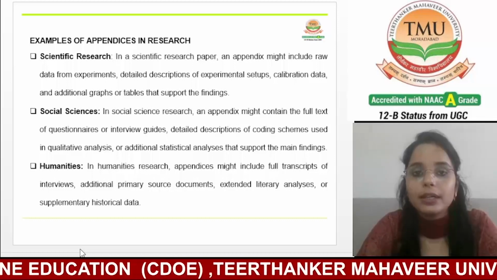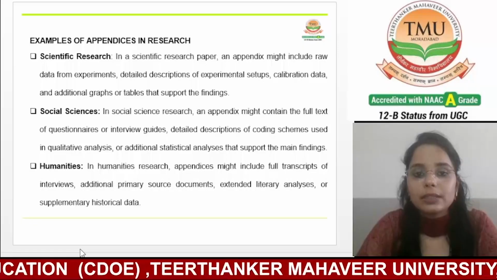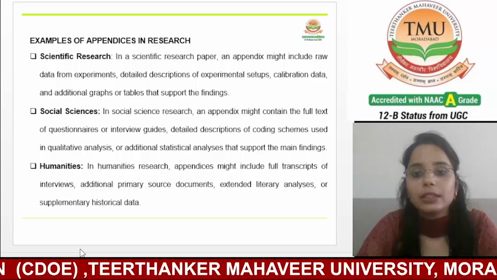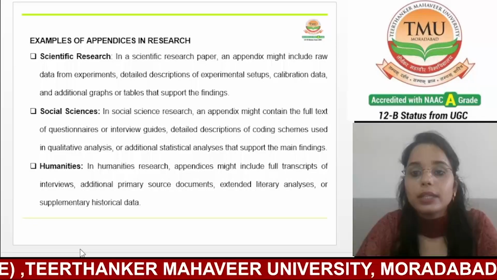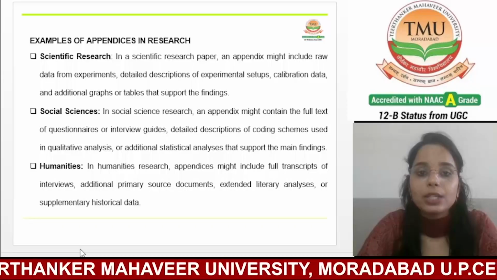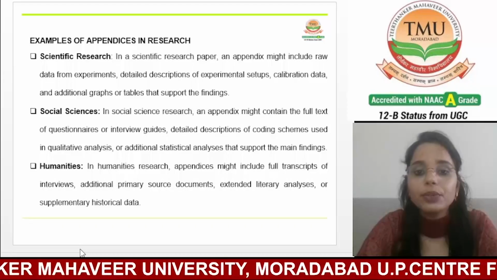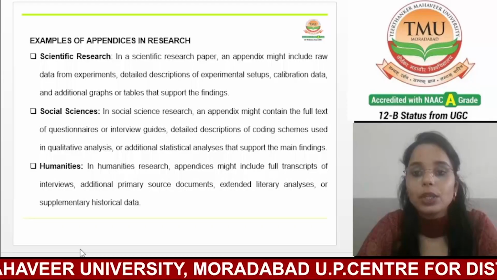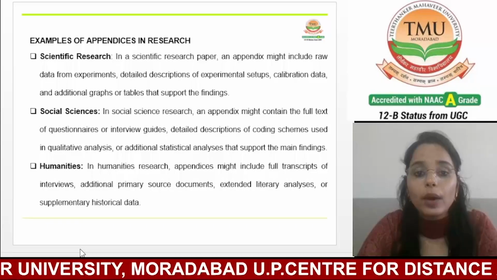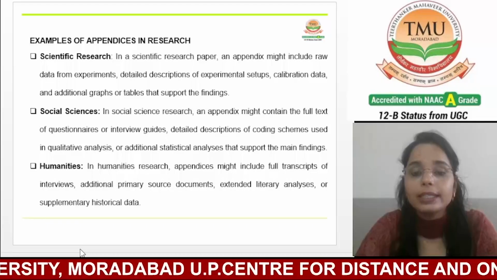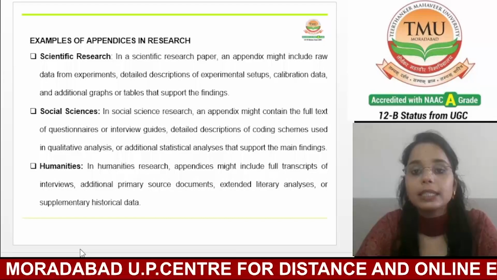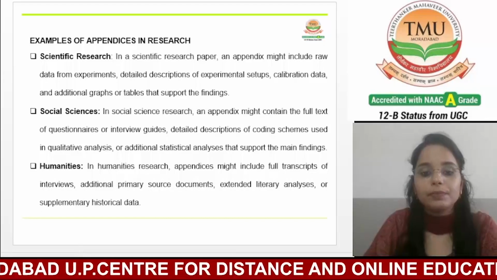So now the next, third one, is social sciences. In social science research, an appendix might contain the full text of questionnaires or interview guides, detailed descriptions of coding schemes used in qualitative analysis, or additional statistical analysis that supports the main findings.